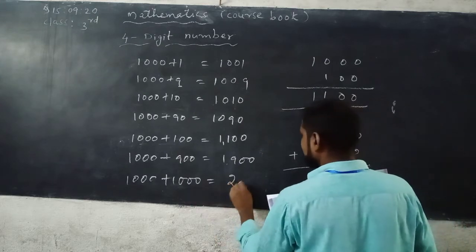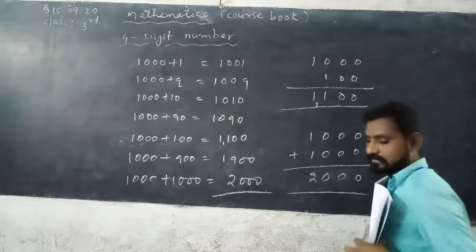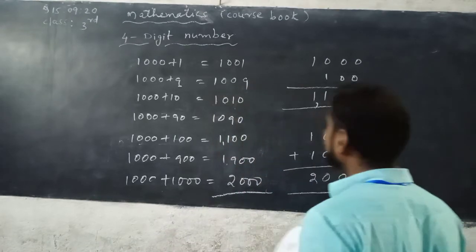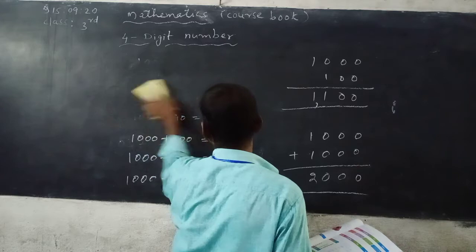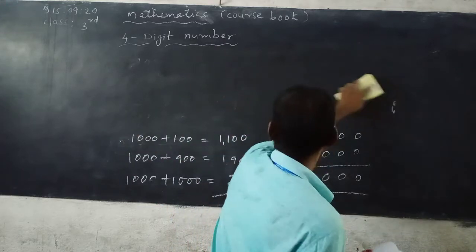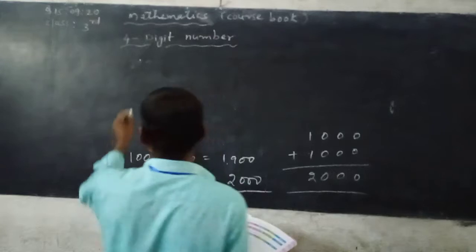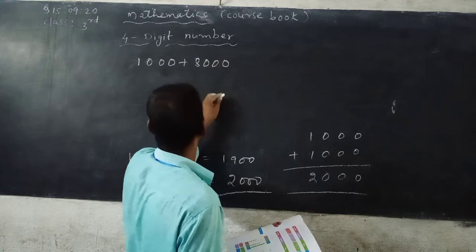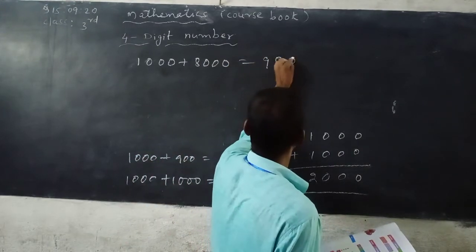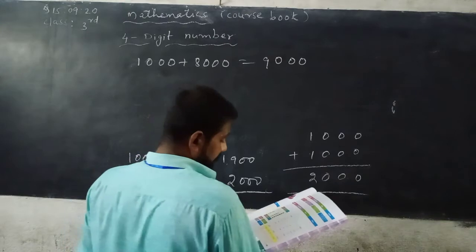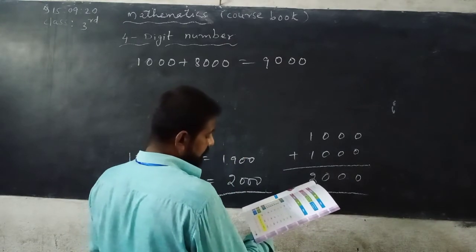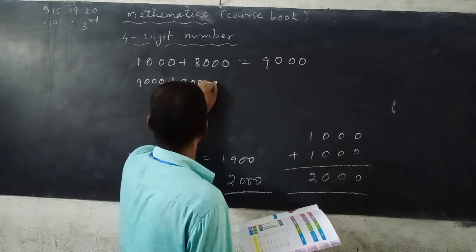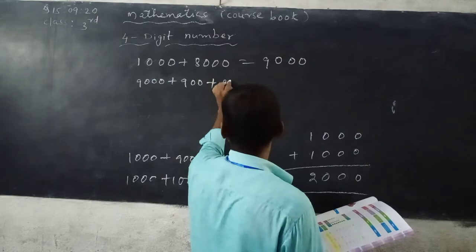So that is 2000. Next, 1000 plus 8000. How many thousands? 9000. Next, see here, 9000 plus 900 plus 90 plus 9.